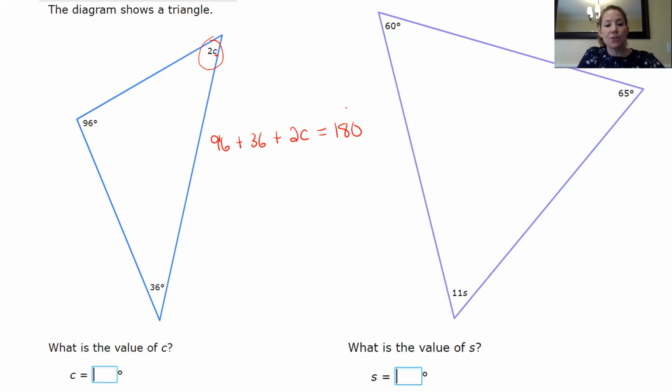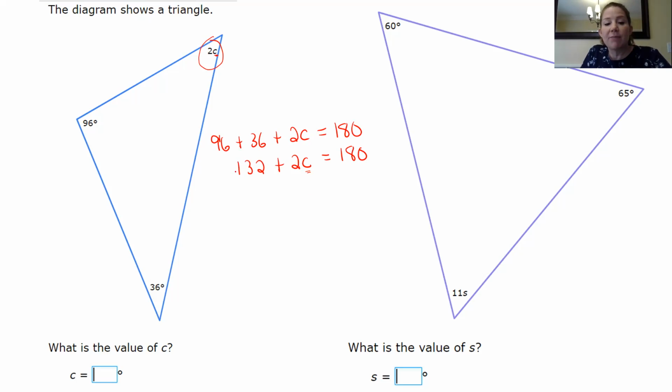Now we're going to combine like terms. We're going to add those two whole numbers. 96 plus 36 is 132. 132 plus 2C is 180. And this is a two-step equation that you learned in 7th grade. I want to get C by itself.